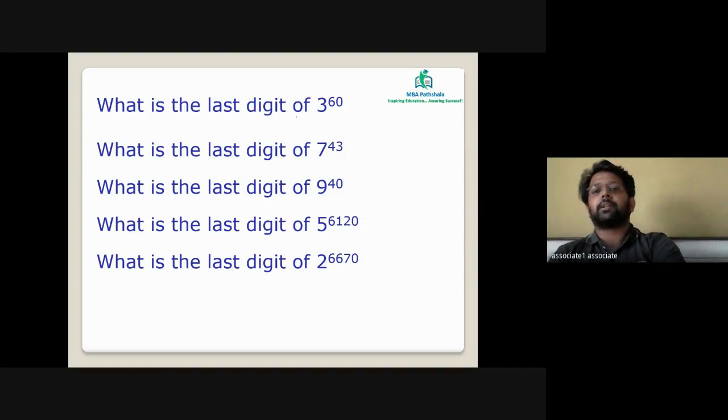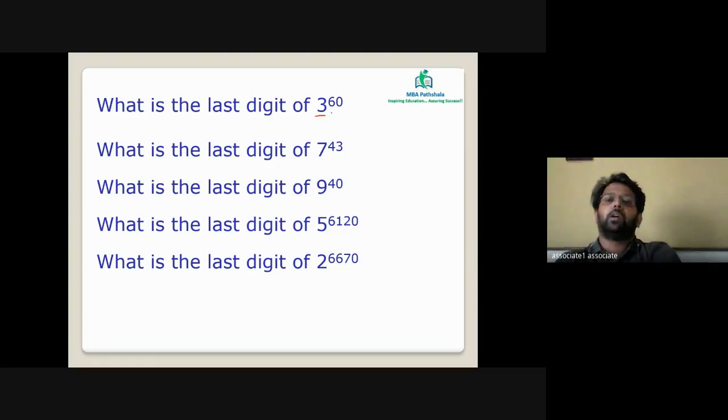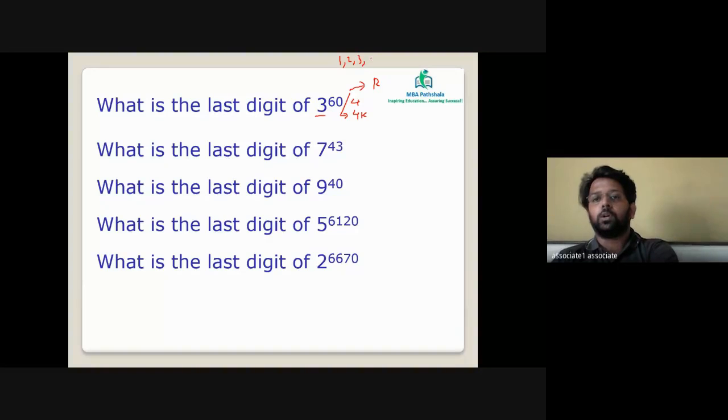The question is: find the last digit of 3 raised to 60. So we know 3 has a power cycle of 4k. What you need to do is divide the exponent by 4 and find the remainder. The remainder could be either 1, 2, 3 or 0. When you get the remainder of 1, you check the first element in the cycle, 2 पे second, 3 पे third, and 0 पे fourth element.